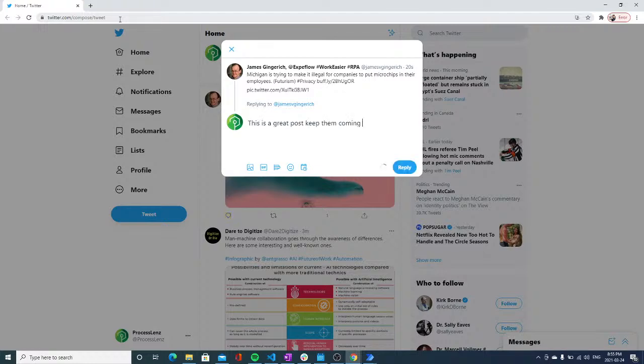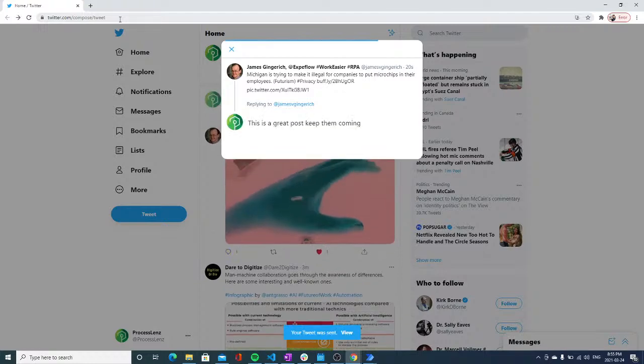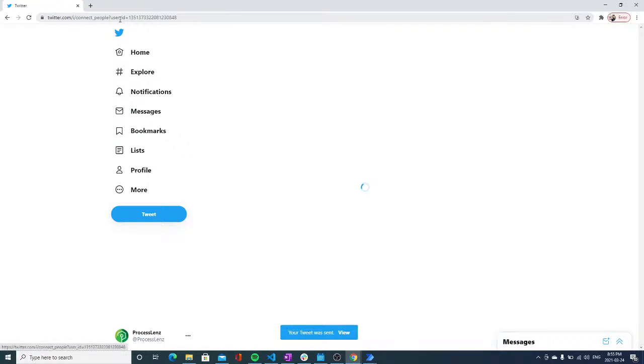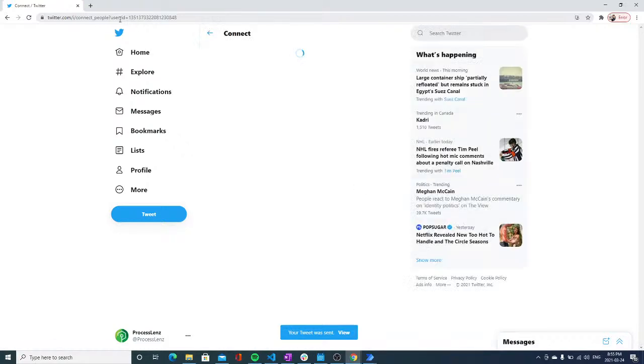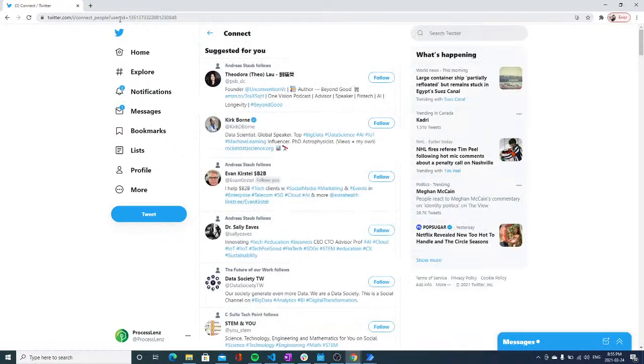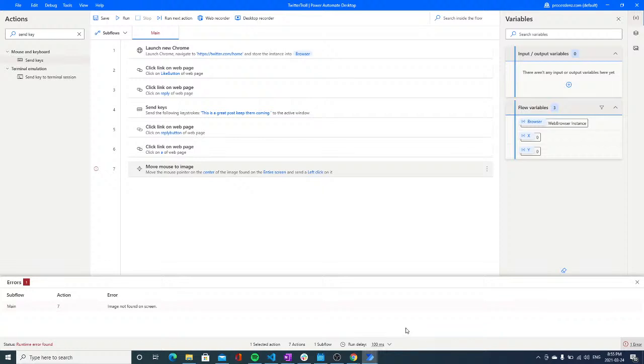All right, very good. This is working so far. We've managed to reply to the post, and then we go here, and then we should just click on the first follow link matching the image. Let's see if it is going to find and match the first occurrence of the image. Will it? It doesn't look like it will. So we'll have to go and investigate. Let's see what happened here. Image not found. All right.